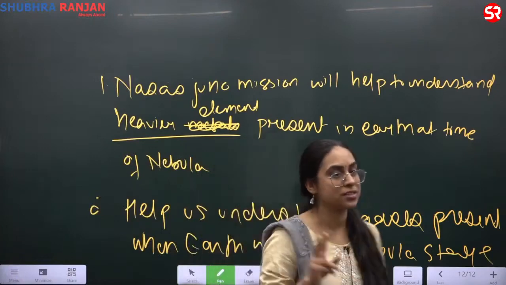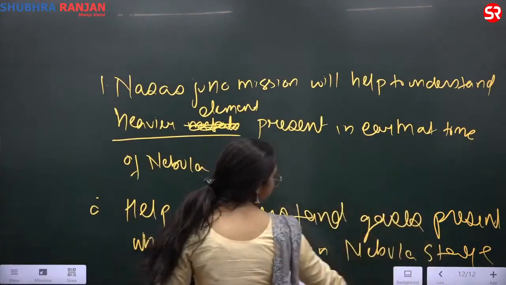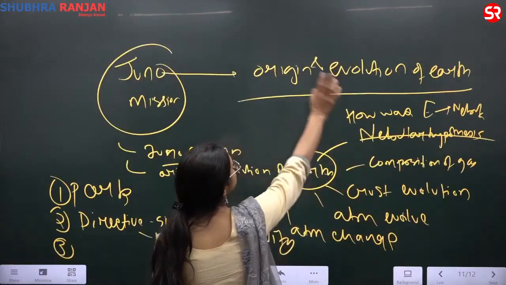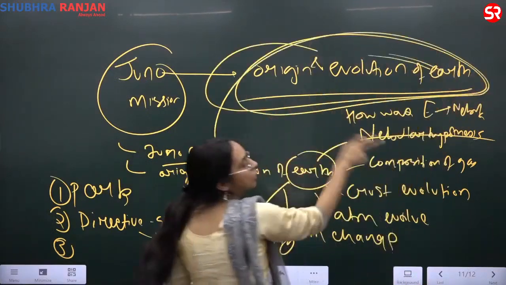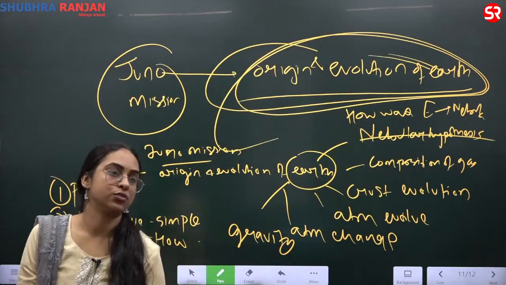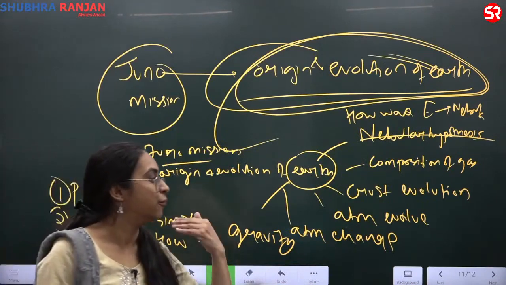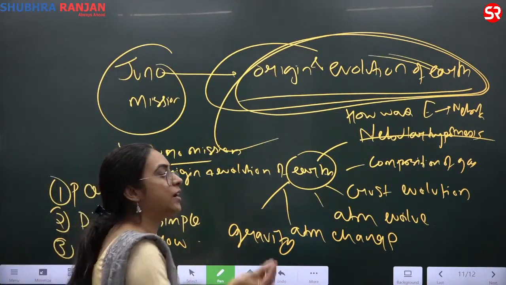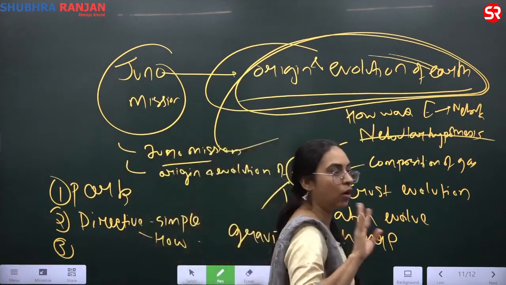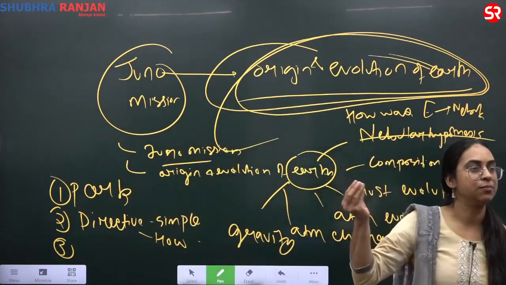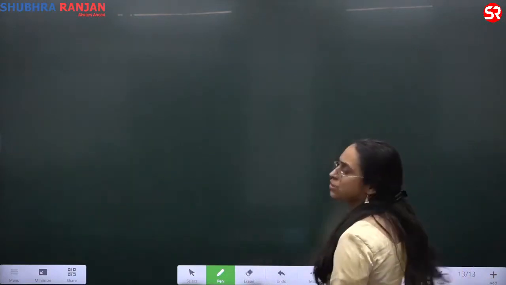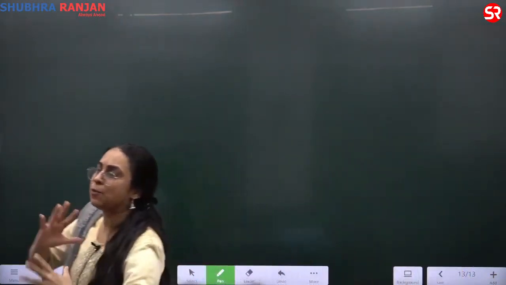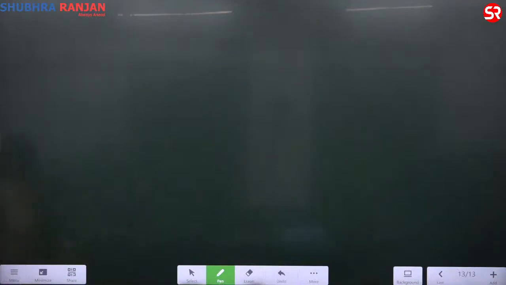So what was tricky here was understanding the term origin and evolution of the earth. What is origin and evolution of earth? Break the term into constituents and subconstituents. All of you understand? We'll take one simple question, not a UPSC question, to help you exercise and let this get ingrained in you.